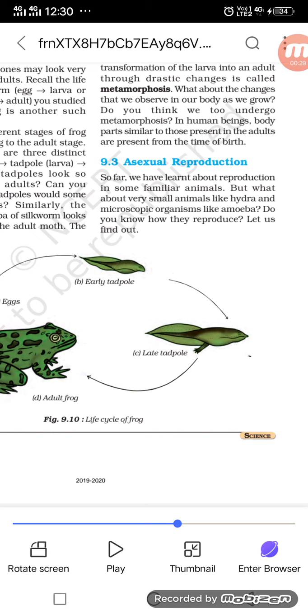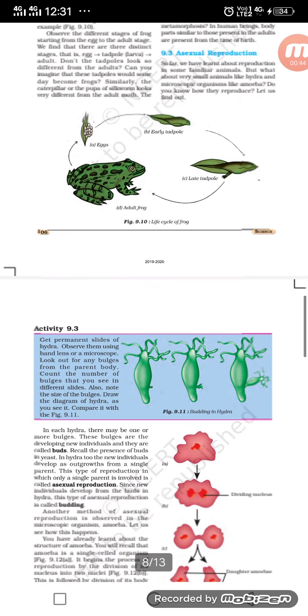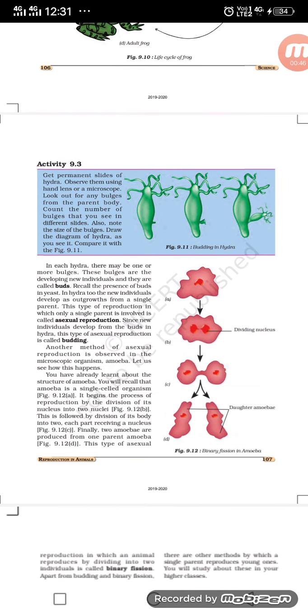So far, we have learned about reproduction in some familiar animals. But what about very small animals like hydra and microscopic organisms like amoeba? Do you know how they reproduce? Let us find out. See, there is a figure 9.3.